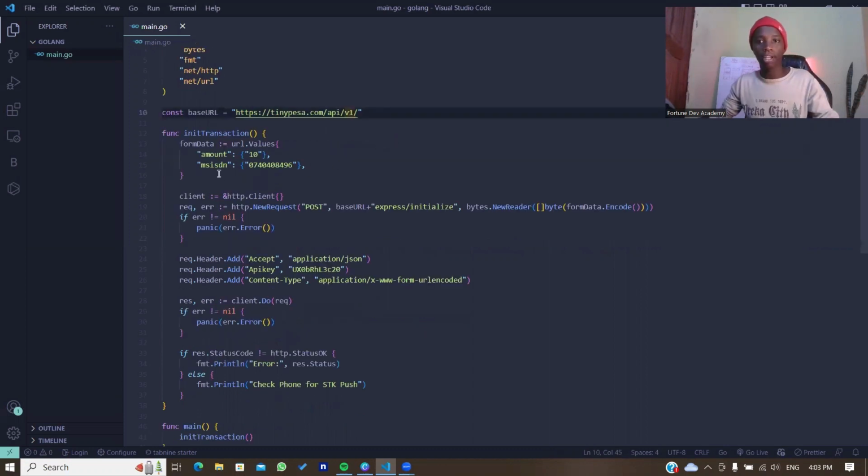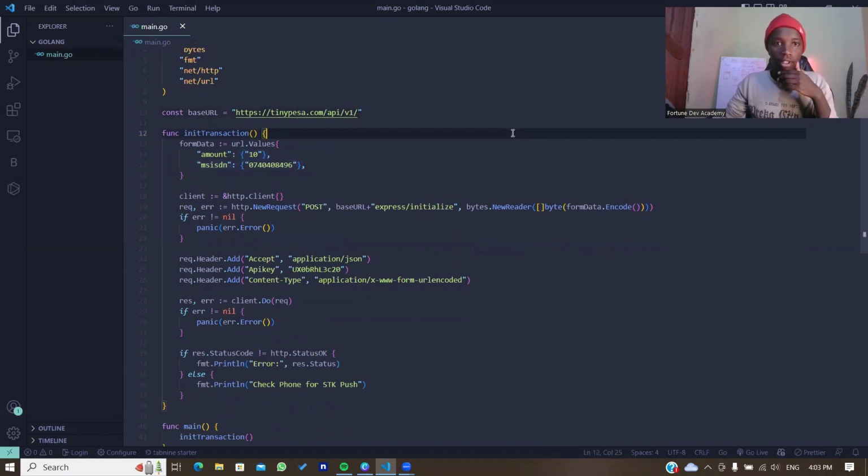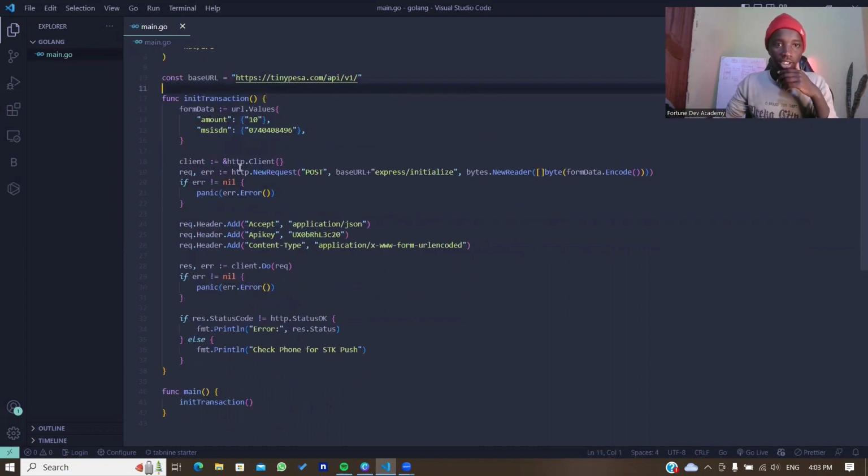Then we're actually just passing this as part of this string right here. So these values for the train and the phone number are actually being passed within this one URL. So as you can see here, when it's making the request, it is now passing this base URL, which is actually this. Then the express /initialize, that is the endpoint, the full endpoint.